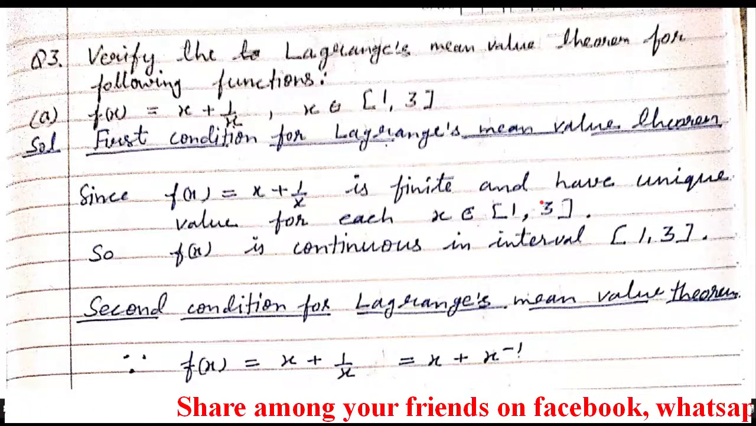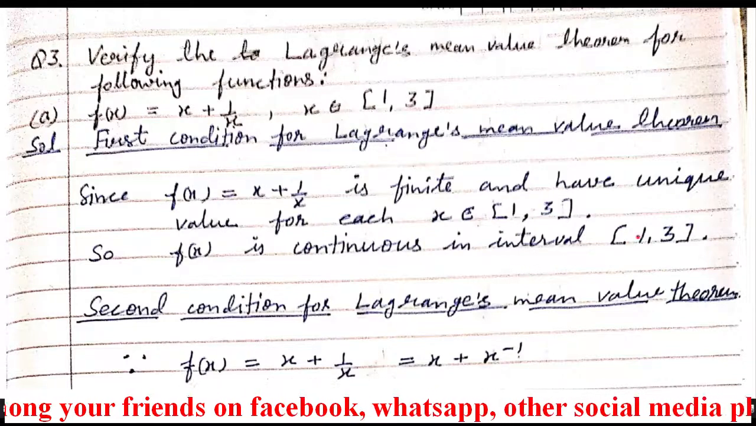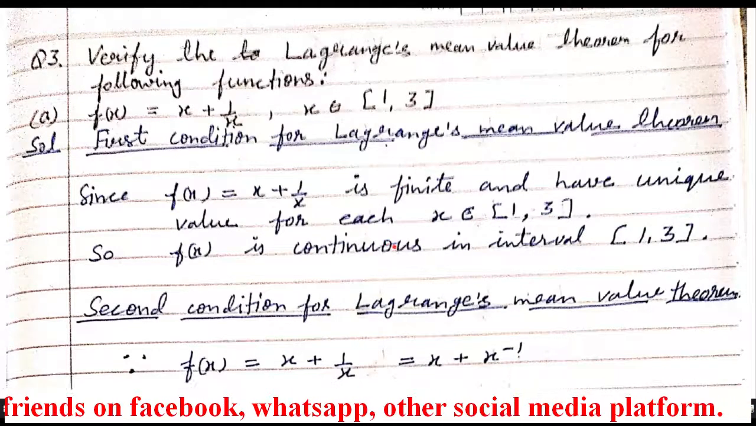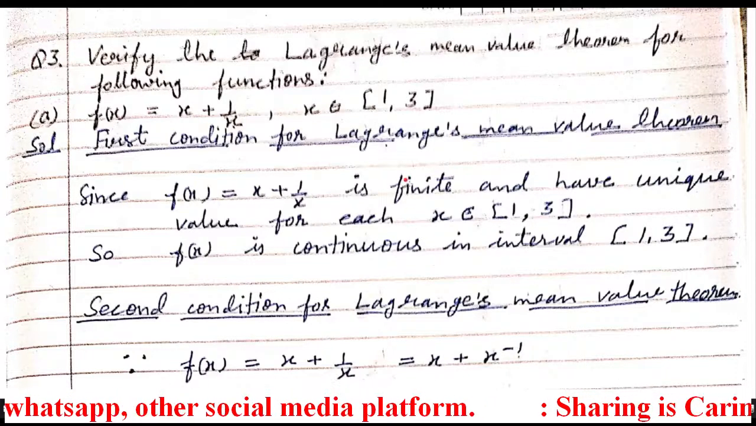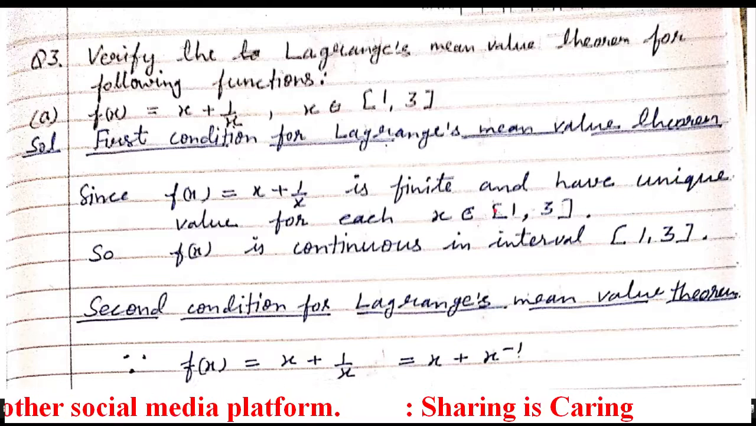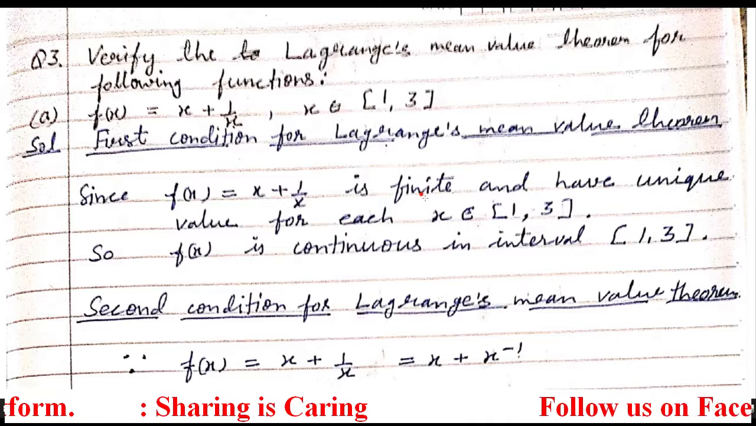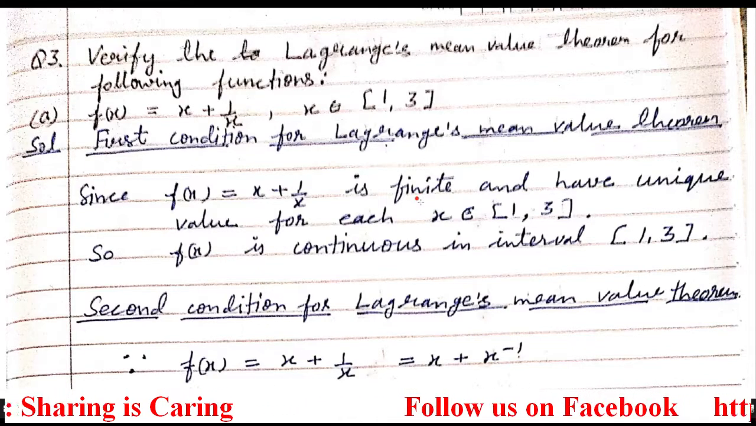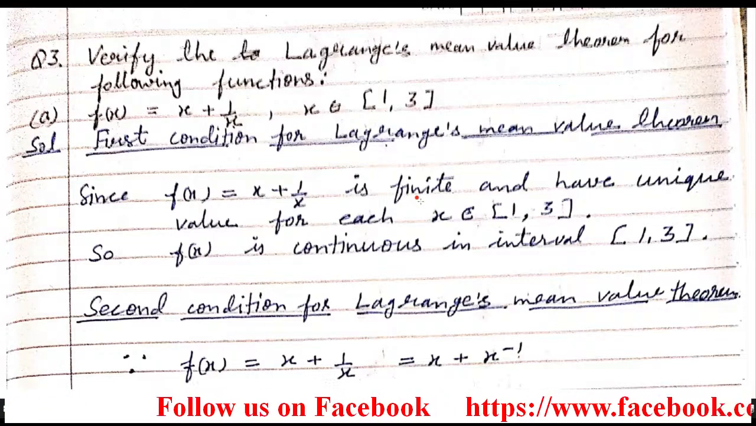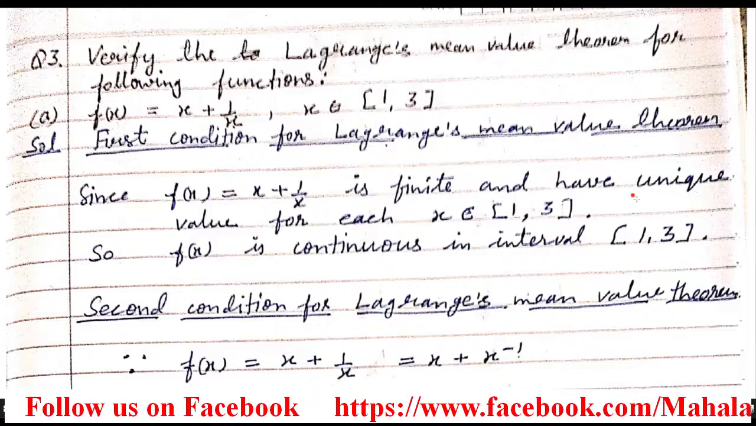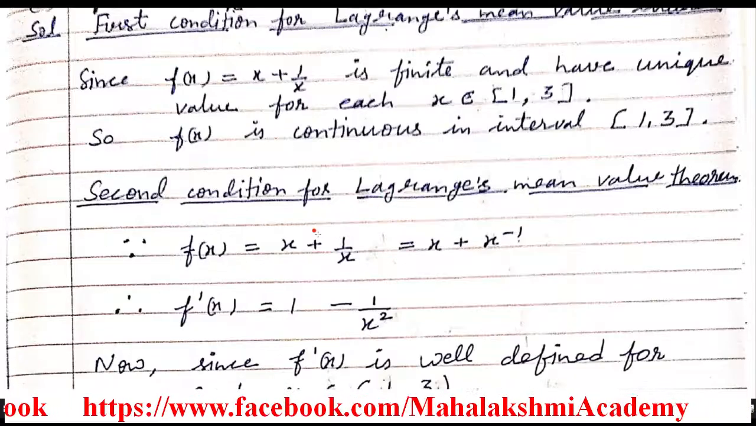Now since it is finite and has a unique value, we can say that f(x) is continuous in the interval [1, 3]. So this is the method to prove f(x) is continuous in a closed interval or not. What are the conditions? Finite and unique. Remember it: if you have to prove any function is continuous in a closed interval, you should focus on two things: whether the function is finite for every value of x in the closed interval, and unique or not. Now since the first condition is satisfied, we move to the second condition.